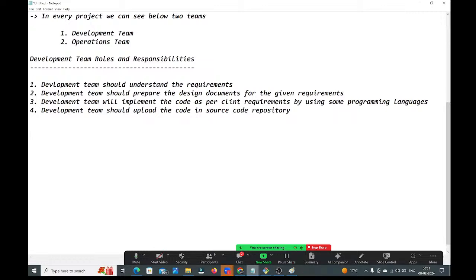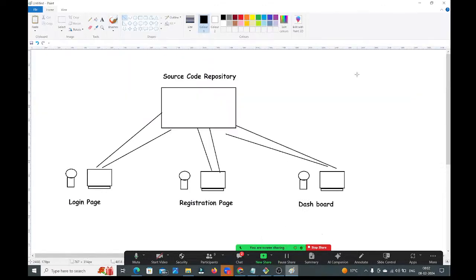Next, who will come into the picture? Operations team will come into the picture. Why? Who will deliver the project to the client? Operations team only will deliver the project to the client. That's why, once developers upload the code into the source code repository, then the operations team will come into the picture. Observe carefully, guys. Now I will draw the beautiful diagram. Try to understand, guys.